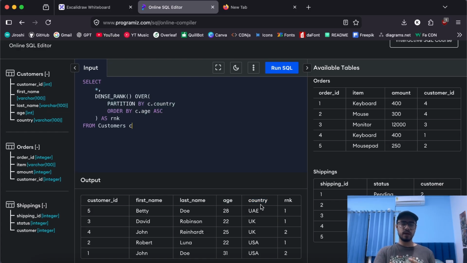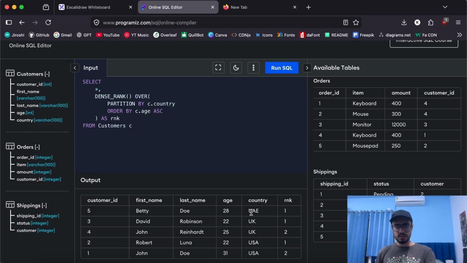So we have split the whole table into different blocks by country. UAE is a different block, UK is a different block, and USA is a different block. Now within those partitions, we are applying an order by field to rearrange the ages, and then we apply dense rank over those partitions. Within each partition, it restarts the rank assignment logic.